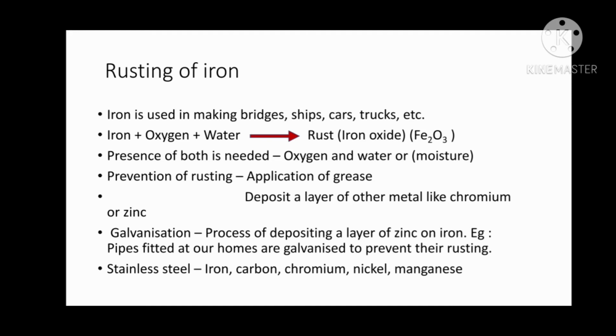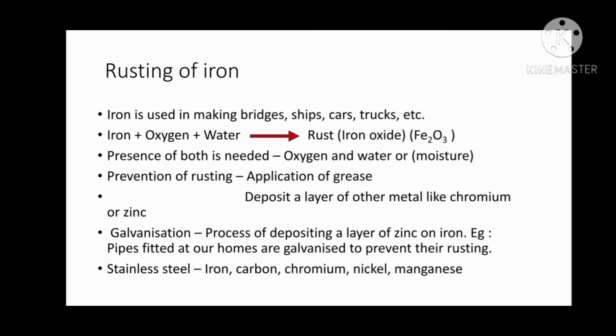So the presence of both things is needed here. If any one is absent, either oxygen is absent or water is absent, then rust will not form. So both are required, oxygen as well as water. If any one is absent, iron will not rust, right? So if we want to stop iron from rusting, we have to take some steps. These we will study just now.